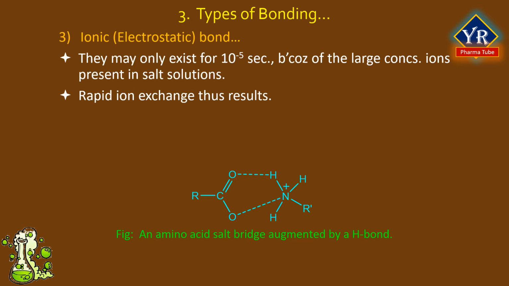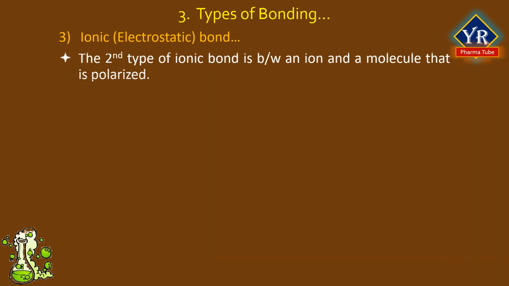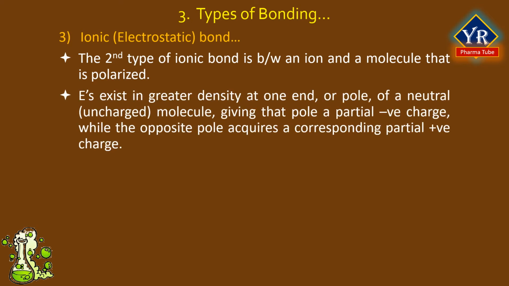In spite of their short existence, electrostatic bonds are significant, especially if reinforced by other short-range forces. In the formation of a salt bridge between an amine and a carboxylic acid, a hydrogen bond augments overall bond strength between the ions to as high as 10 kilocalories per mole. A second type of electrostatic bond is between an ion and a molecule that is polarized.